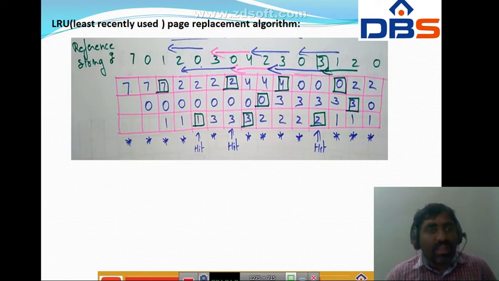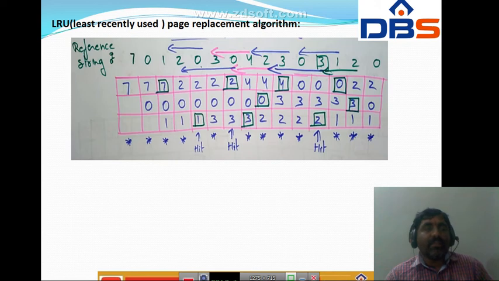Here 2 is the least recently used. 0 is available but most recently used, and 3 is also recent. So we replace 2 with 4, giving 4, 0, 3. This is also a page fault.